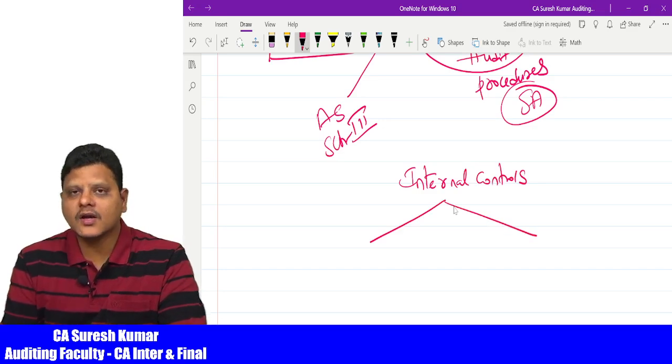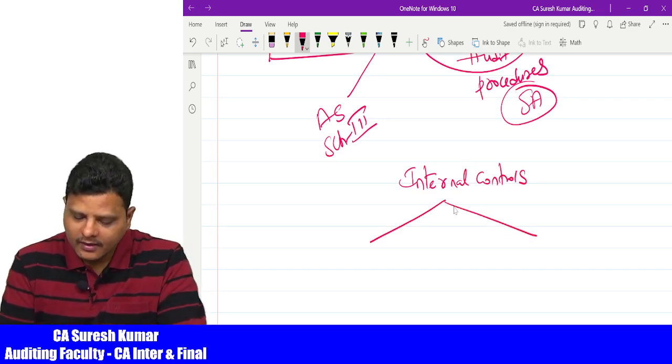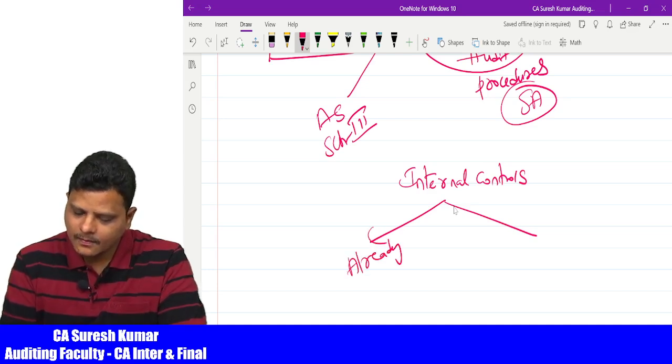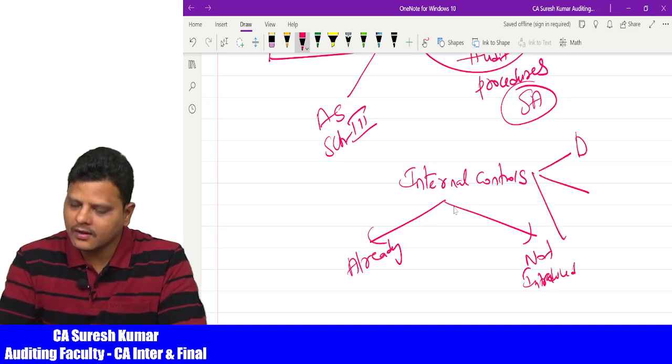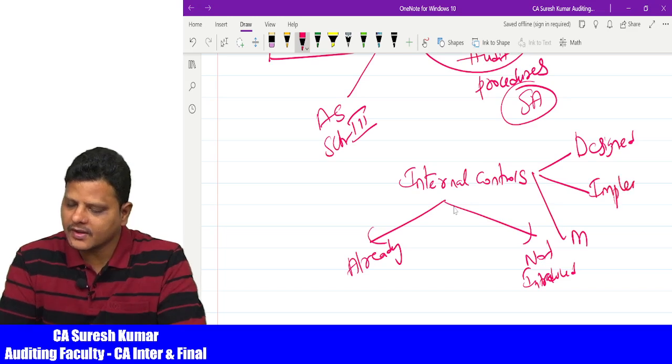There are some companies which have already introduced the controls and some which have not introduced the controls. So internal controls are DIM. What is DIM? Designed by the management, implemented by the management, and monitored by the management.